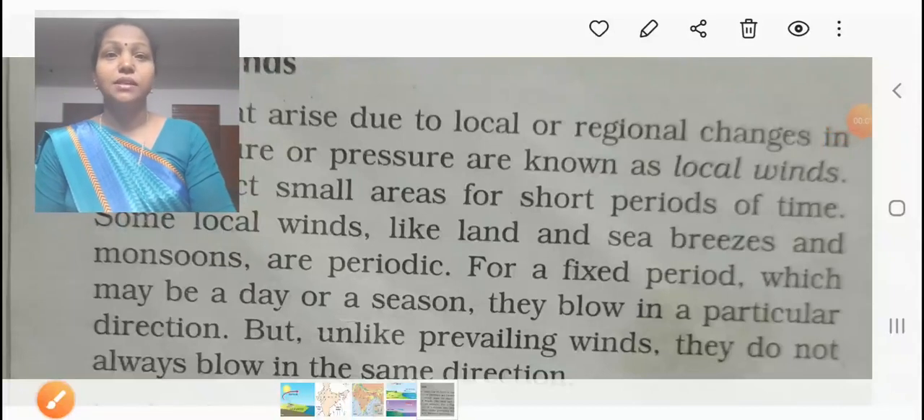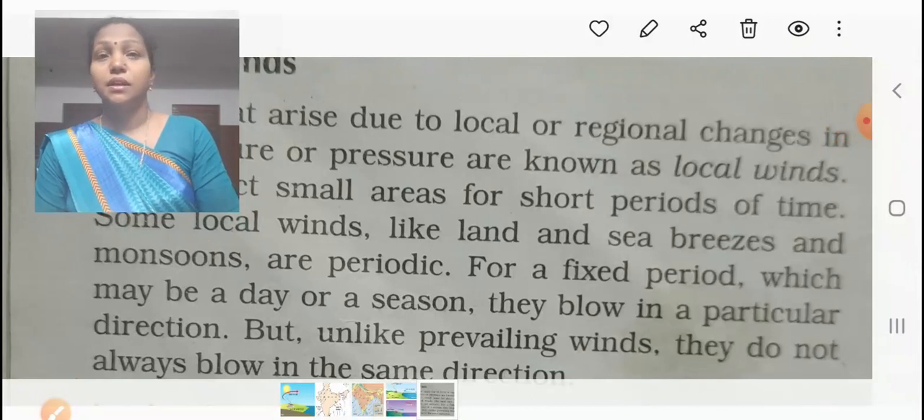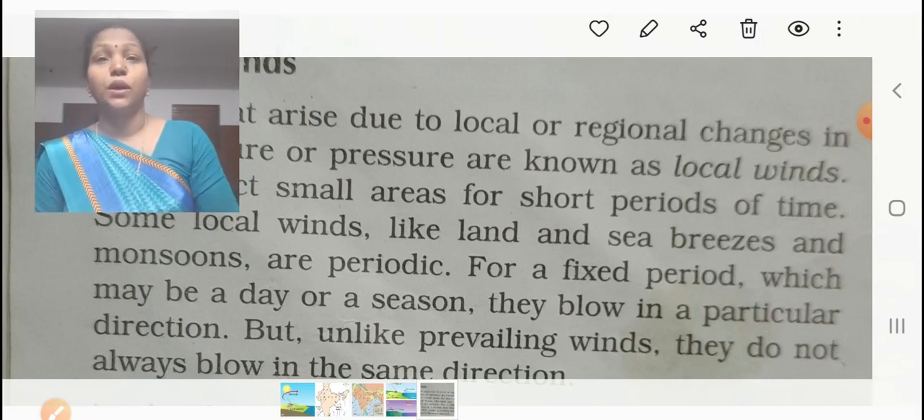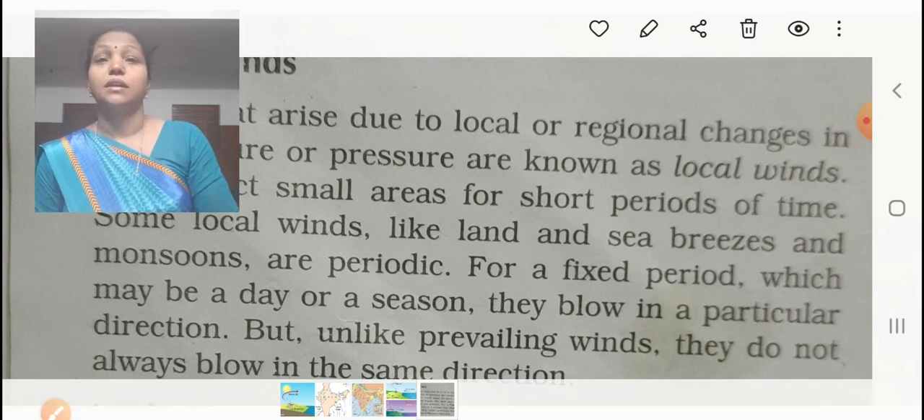Students, in this video we are going to study about local winds. Children, there are two types of winds. They are permanent winds and local winds. The permanent winds are also called planetary winds or prevailing winds. We studied that the important planetary winds are the easterlies or the trade winds, the westerlies and the polar winds.